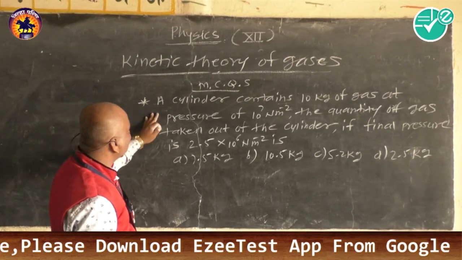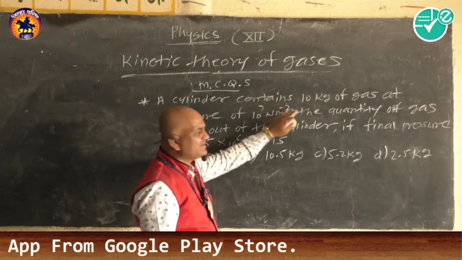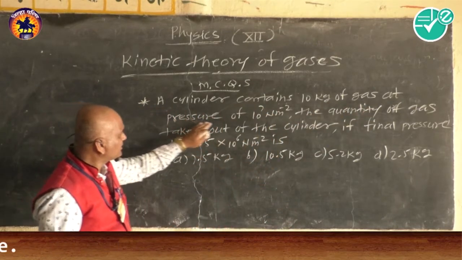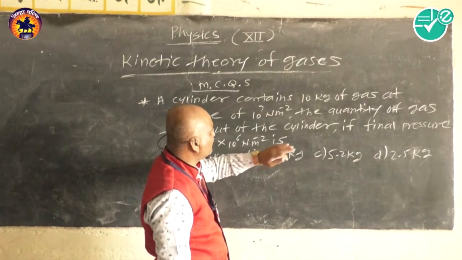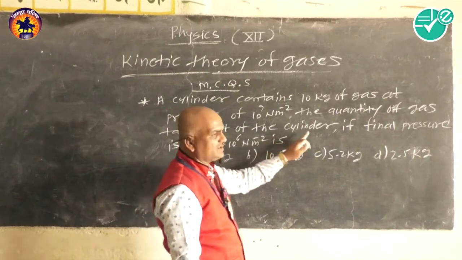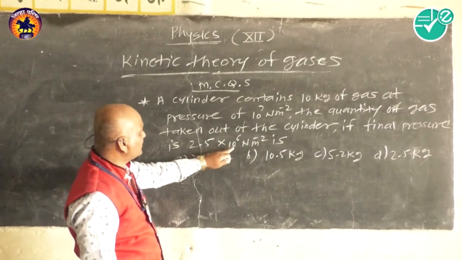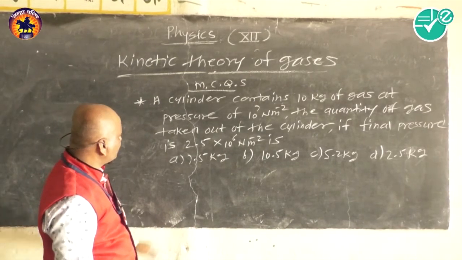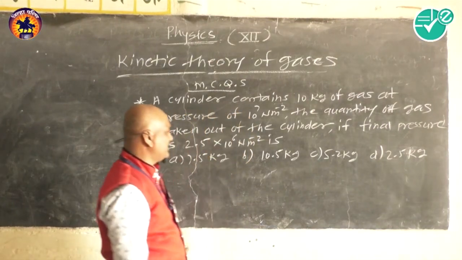So the first MCQ we have to see is: a cylinder contains 10 kilogram of gas at a pressure of 10^7 Newton per meter square. The quantity of gas taken out of the cylinder if the final pressure is 2.5 into 10^6 Newton per meter square is? The options given are 7.2 kg, 10.5 kg, 5.2 kg and 2.5 kg.